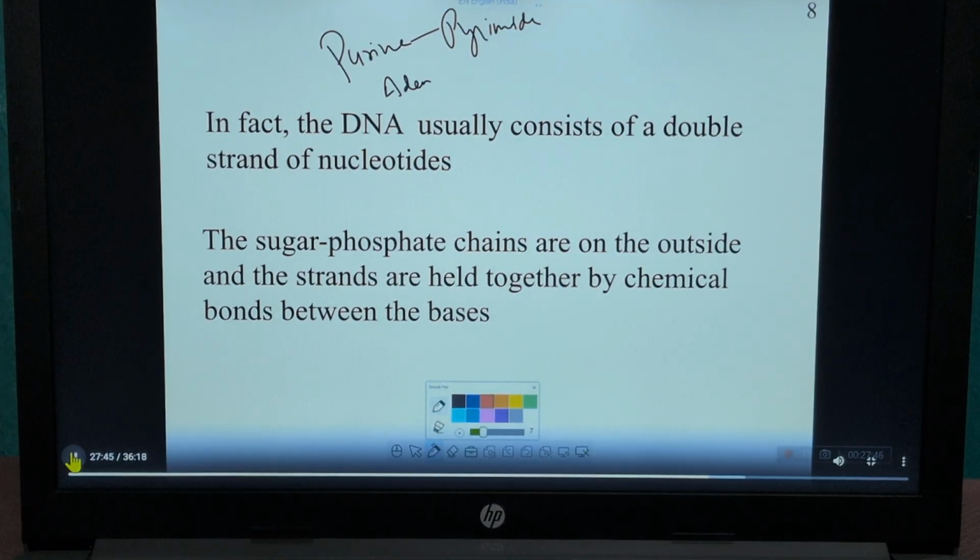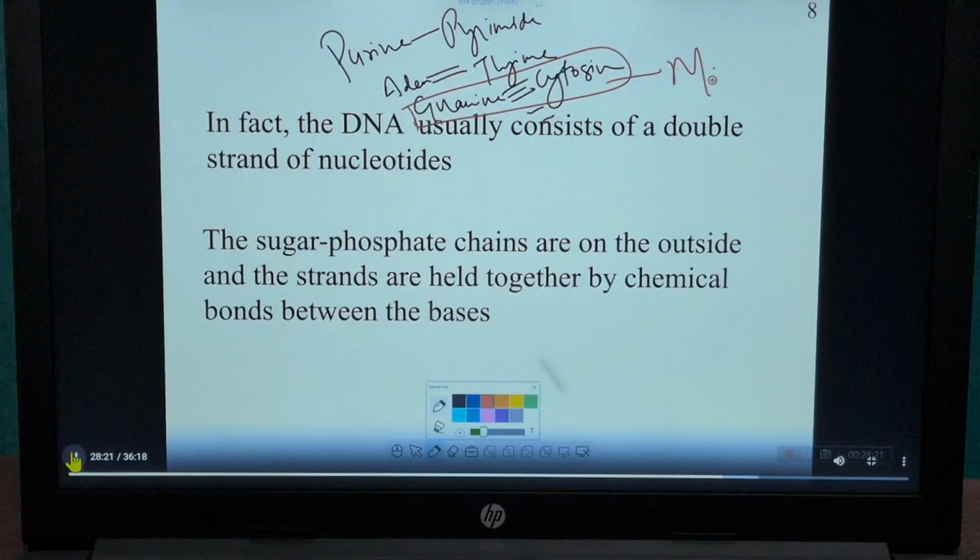Adenine combines with thymine. Guanine combines with cytosine. When adenine combines with thymine, they form a double hydrogen bond, and when guanine combines with cytosine, they form a triple hydrogen bond. So guanine and cytosine are more stable compared to adenine and thymine.